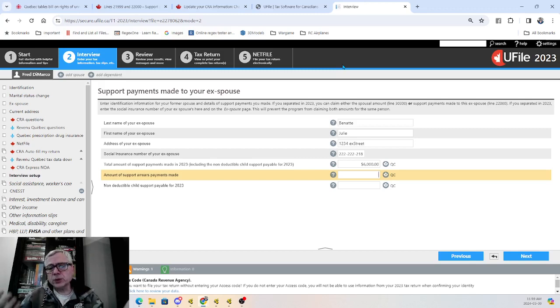Now, why are you paying support payments to a common law spouse? Because typically they're not allowed. I just want to show you the data entry really. In reality, I'm not a lawyer, so I wouldn't know if there would be a case where there was a legal requirement for them to have such a transaction between them.